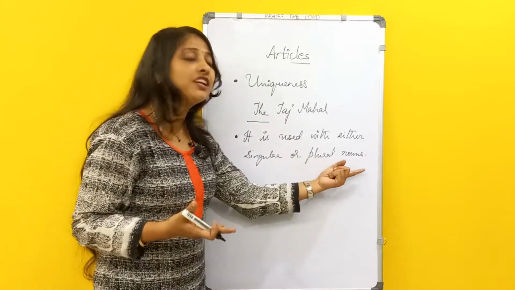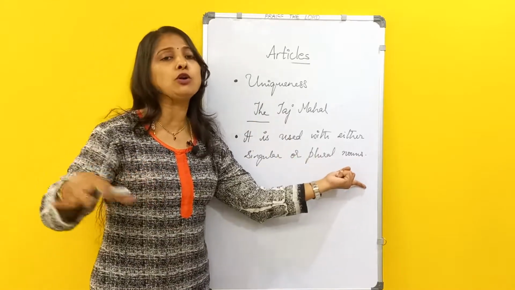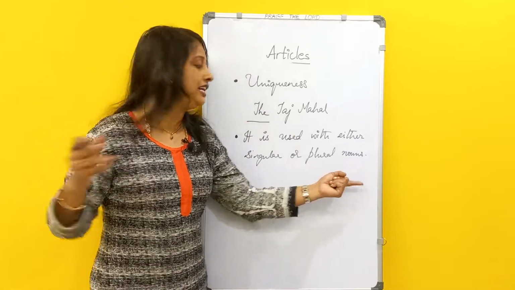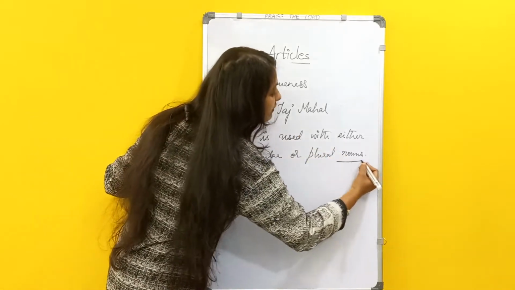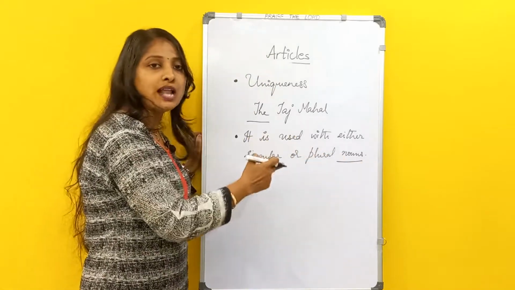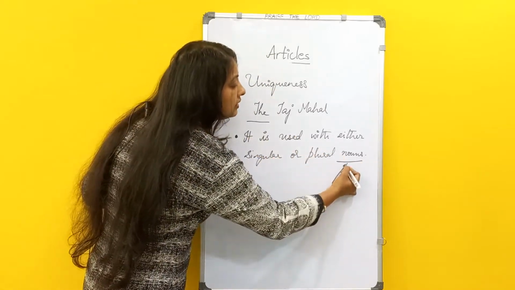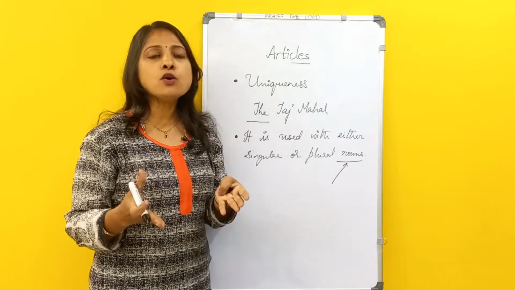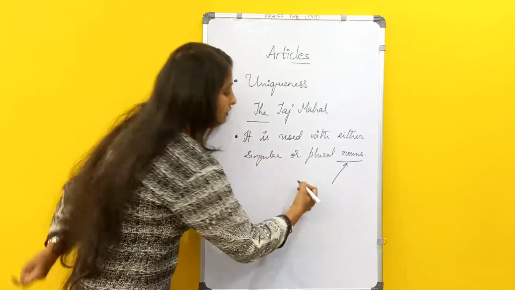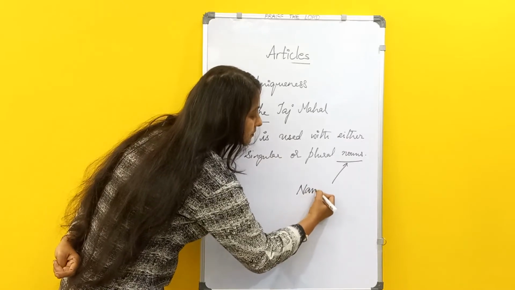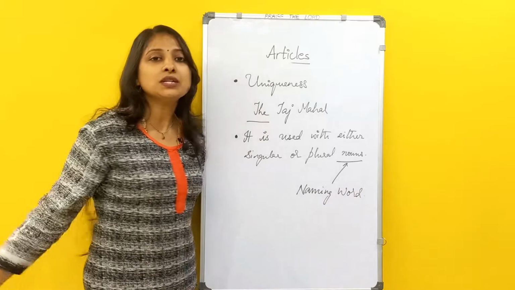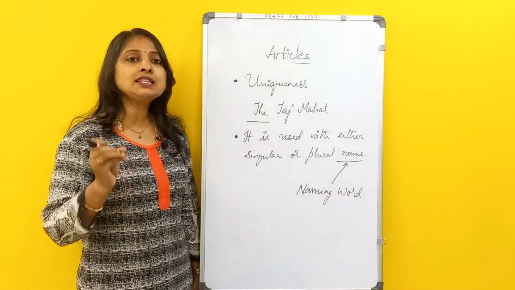I have mentioned nouns and will explain all the types of nouns in detail in parts of speech, but as of now, because I have used this word noun, I'll just give you an idea. I know you know that, but still, a noun is, in simple terms, a naming word. We call a noun a naming word.